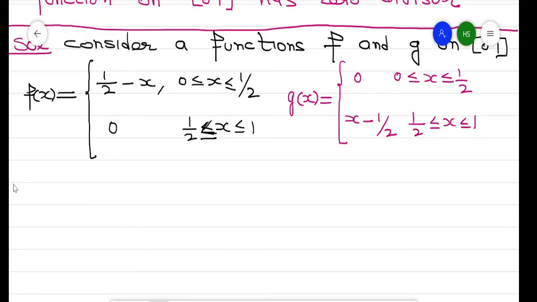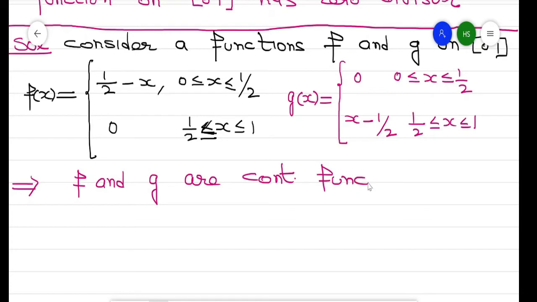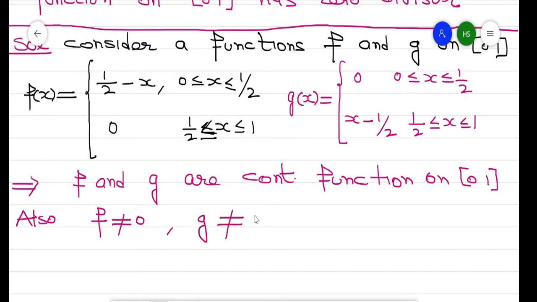So we get that f and g are continuous functions on the closed interval [0,1]. Also f is non-zero, g is non-zero.